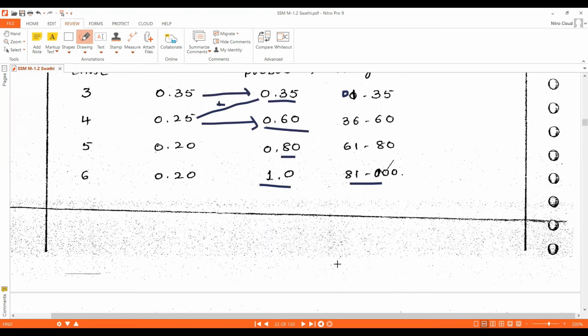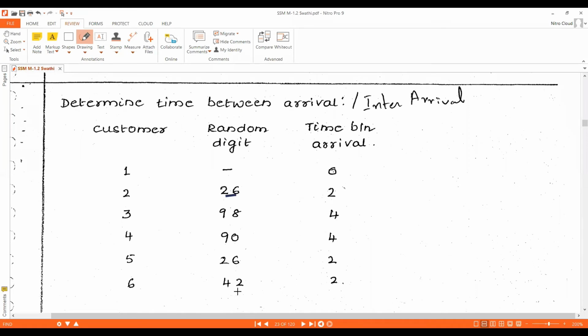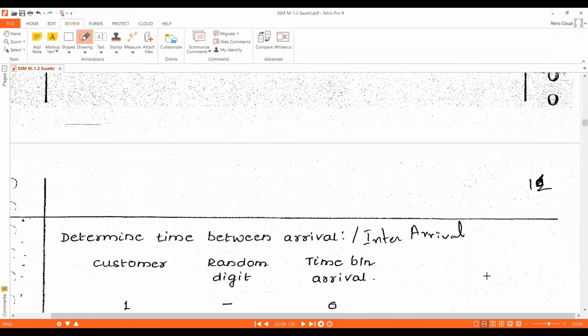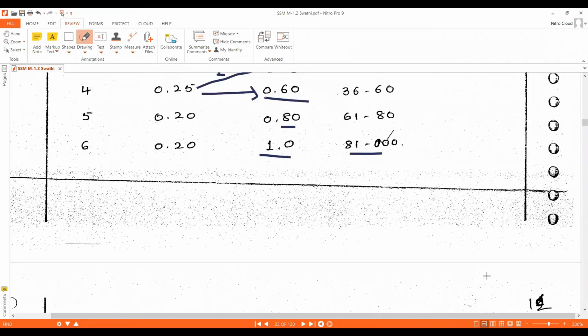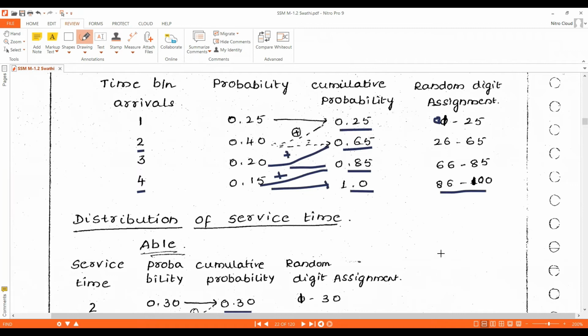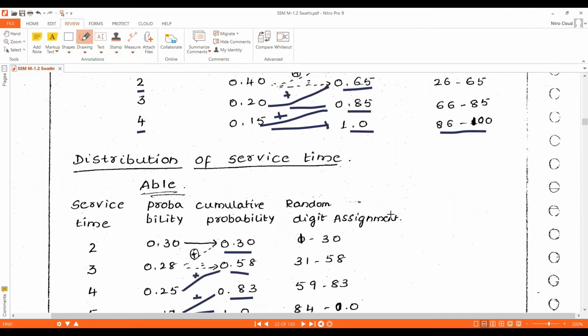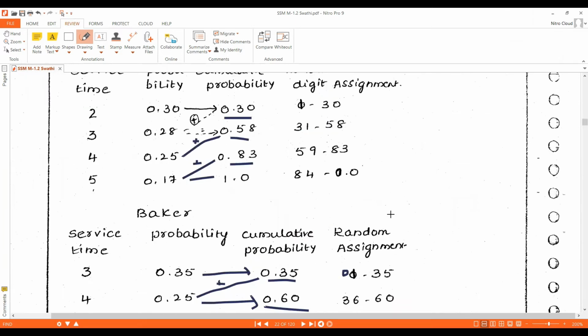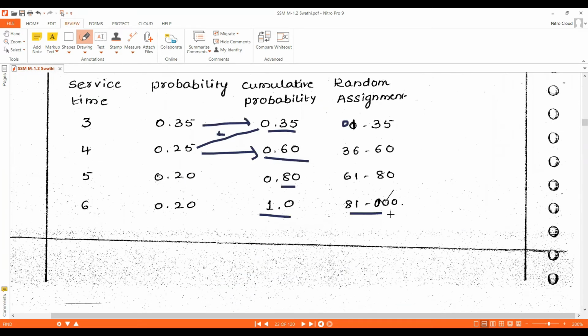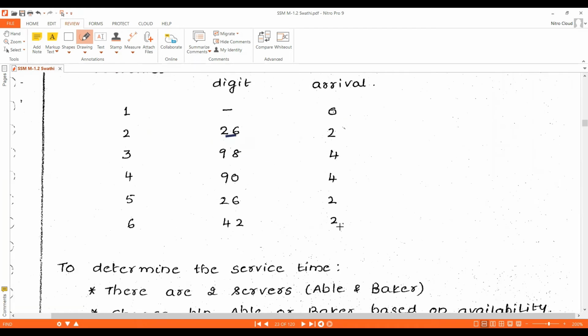Okay, we'll write 2 here. Next random digit is given as 42. Where the 42 comes in the distribution of arrival table. 42 comes in the range of 26 to 65. Its time between arrival is 2. We will write 2 there.